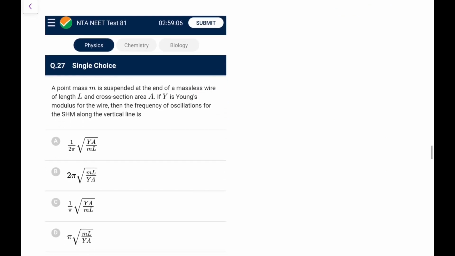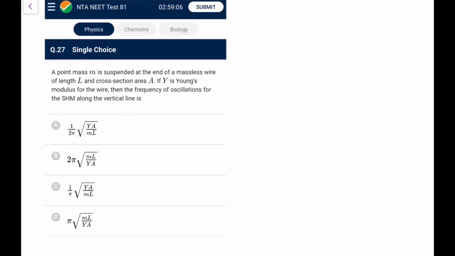Next, a point mass M is suspended at the end of a massless wire of length L and cross-sectional area A. If Y is Young's modulus, in the frequency of oscillation, this wire acts as a spring whose constant K is AY by L, and the time period is 2 pi root M by K, that is ML upon AY. So it is a standard result, you must remember this. So go for option B in this particular case.